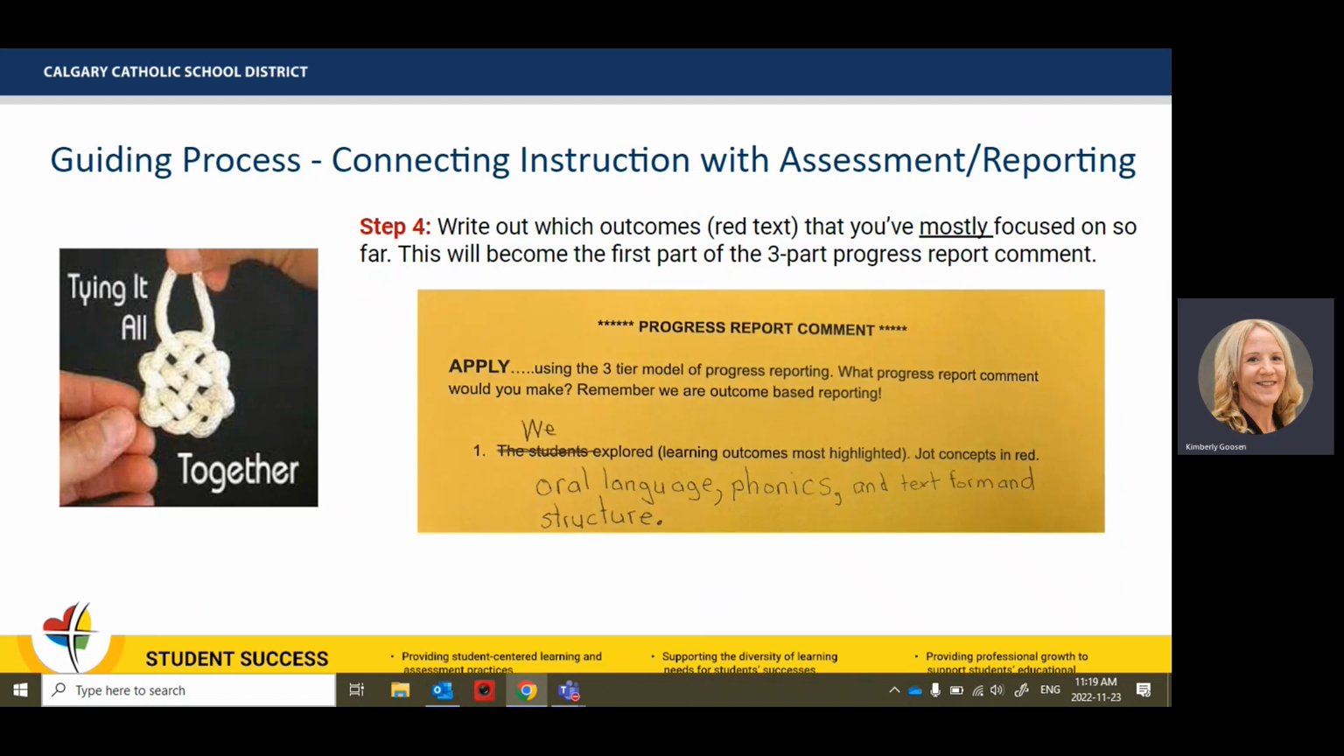So here is this particular SET teachers. We explored oral language, phonics, and text form and structure. There's your first part. I've addressed my learning outcomes, 3 of them: oral language, phonics, and text form and structure.